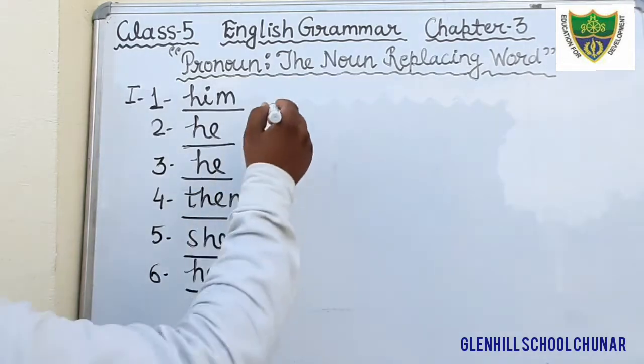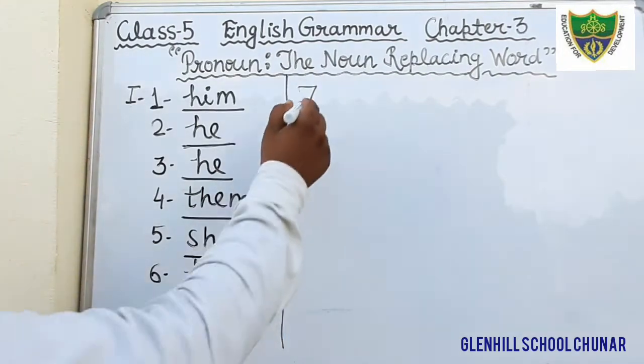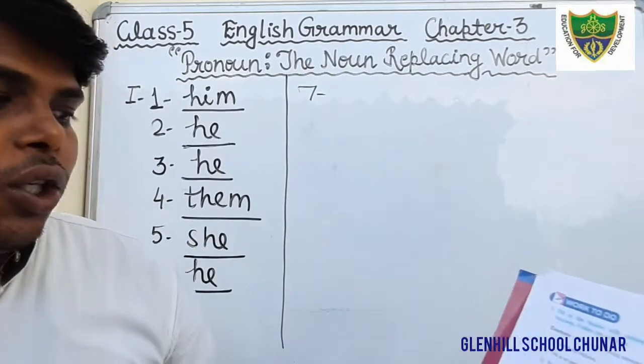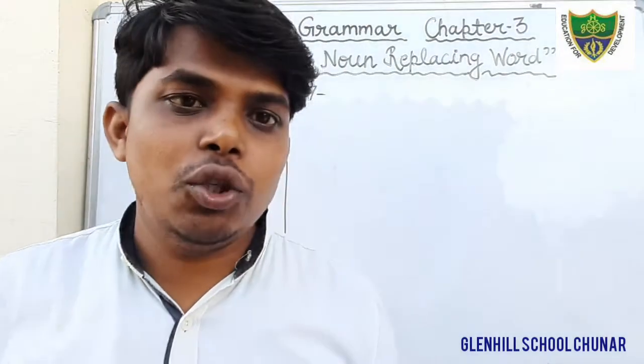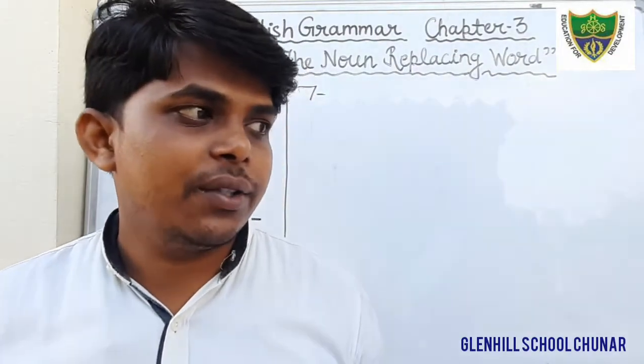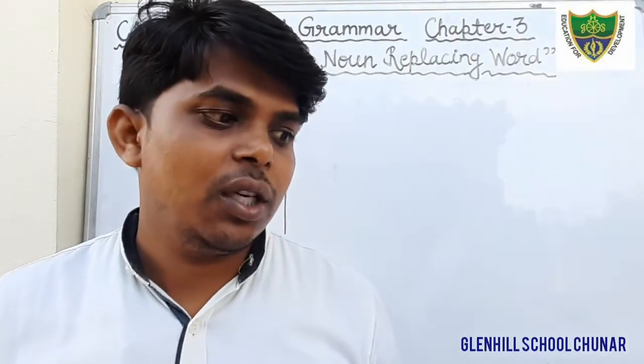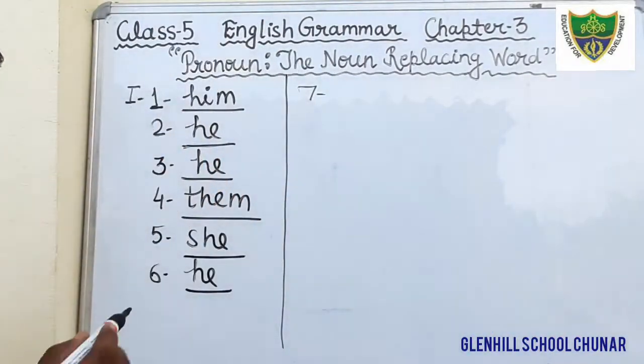Now come to the question number 7. What is question number 7? You as well as she or her, there are two options, she or her, are my friends. You as well as she are my friends. So what would be the correct option? She.